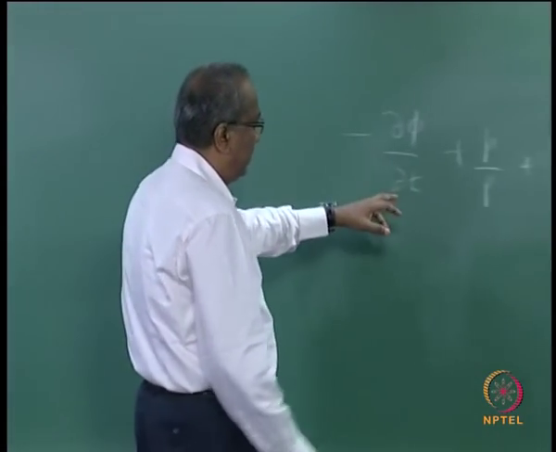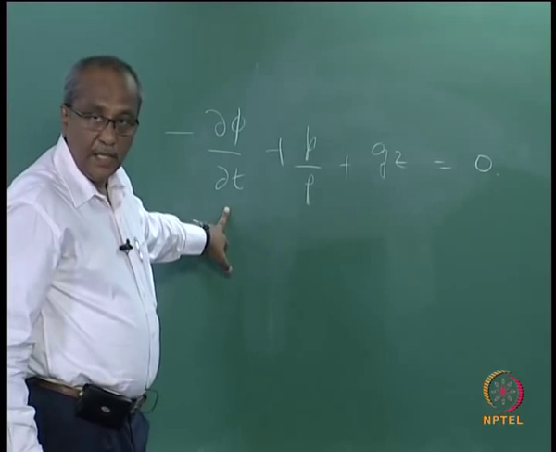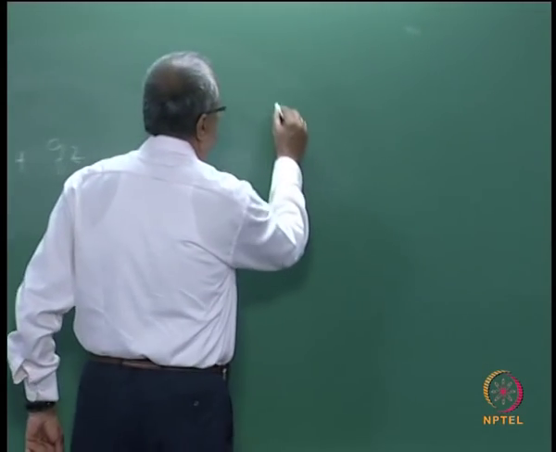and we used this Bernoulli equation at the free surface.